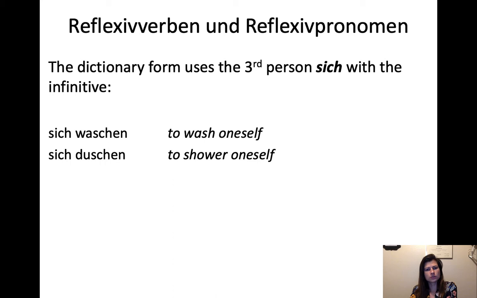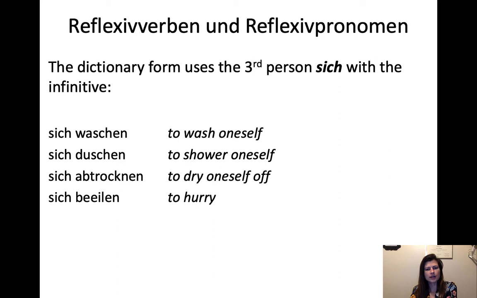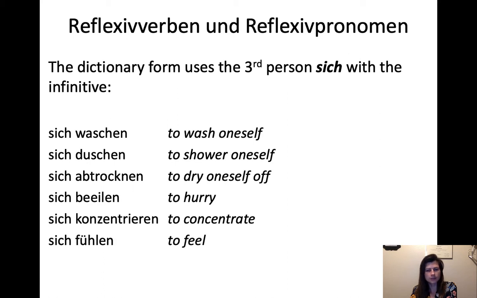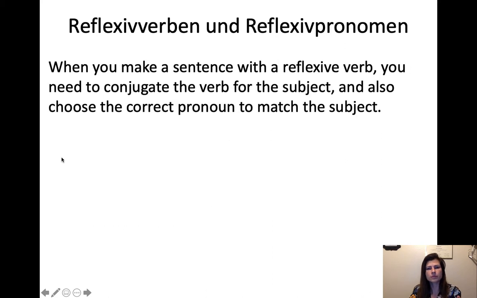So sich duschen, to shower oneself. Sich abtrocknen, to dry oneself off. Sich beeilen, to hurry oneself, but not really oneself in English. Sich konzentrieren, to concentrate. Sich fühlen, to feel a certain way. Sich entscheiden, to decide. So you'll see them listed this way, sich plus the verb, and that tells you this is a reflexive verb, and you need to change this reflexive pronoun to match whatever the subject is. So when you make a sentence with a reflexive verb, you need to conjugate the verb for the subject as usual, and also choose the correct pronoun to match the subject.